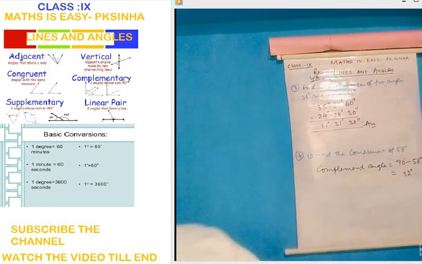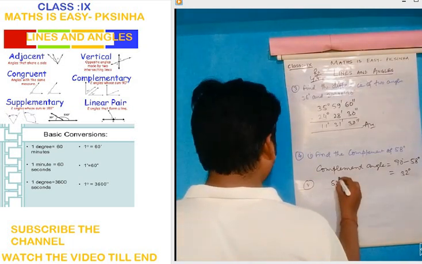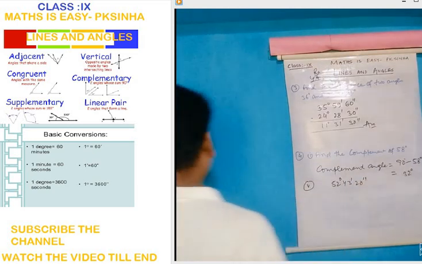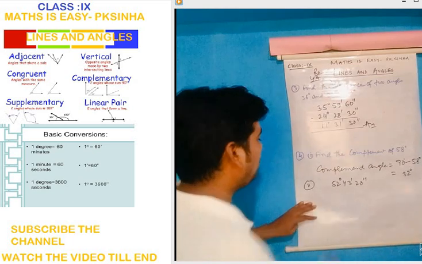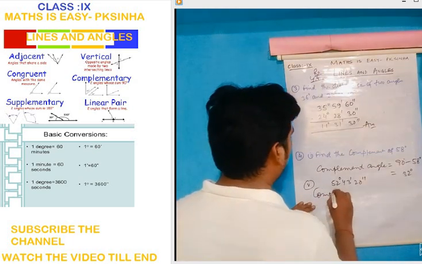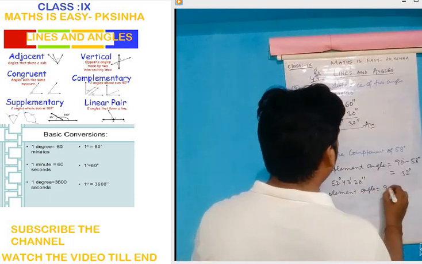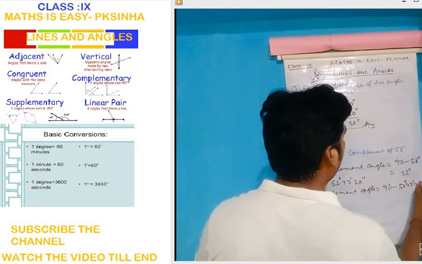But when it is given in minute and second, suppose question number 5 is there, 52 degree, 43 minute and 20 second. You have to find the complement of this. How will we find the complement angle? In the same way, 90 minus 52 degree, 43 minute and 20 second.